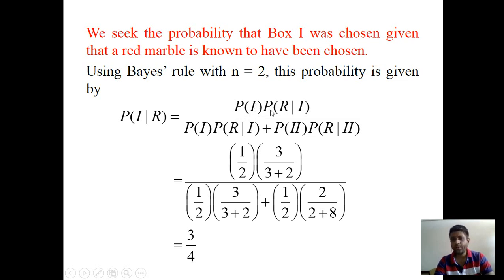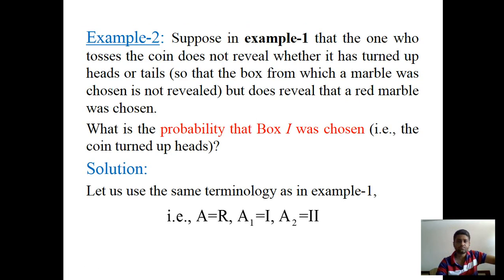The probability of R given 1 represents the probability of selecting a red marble when the first box is already selected.